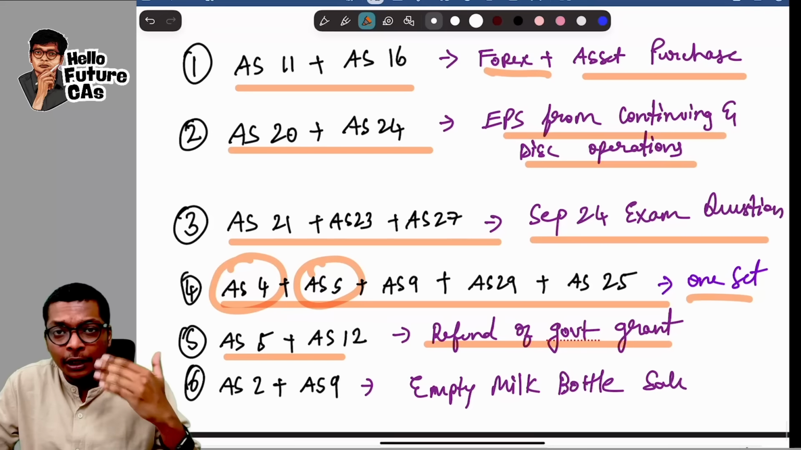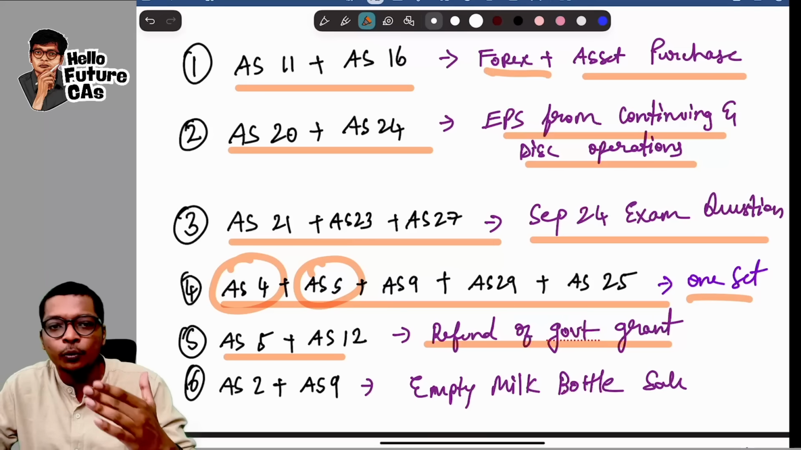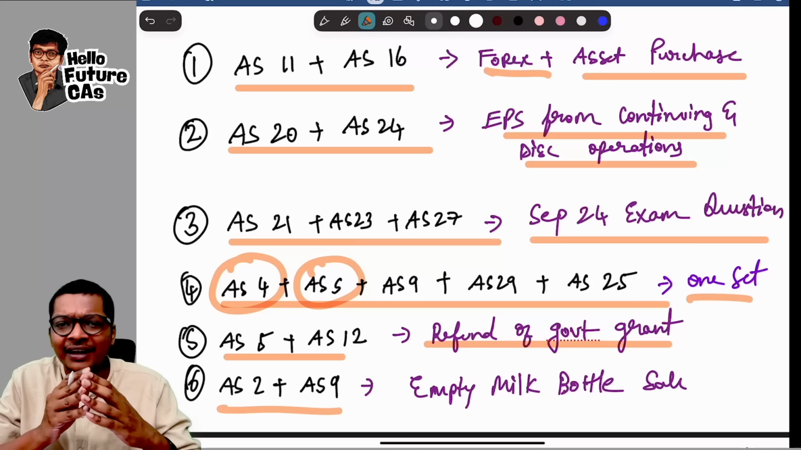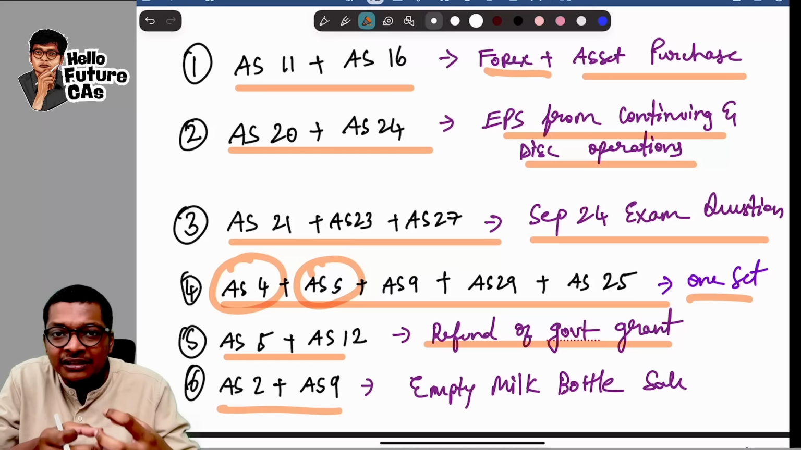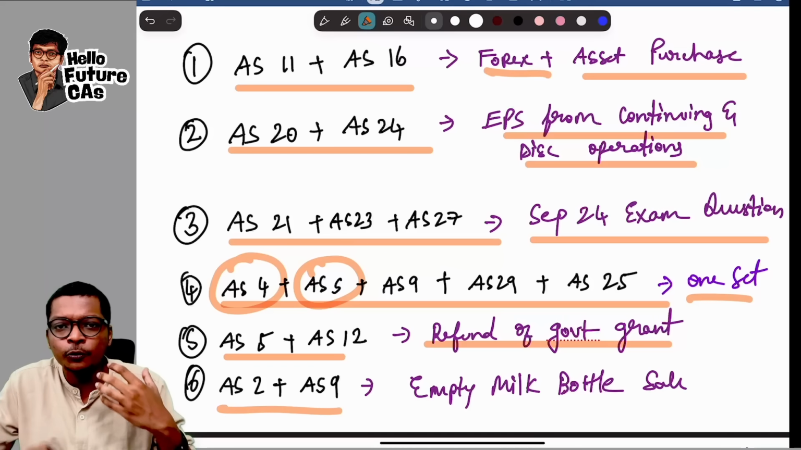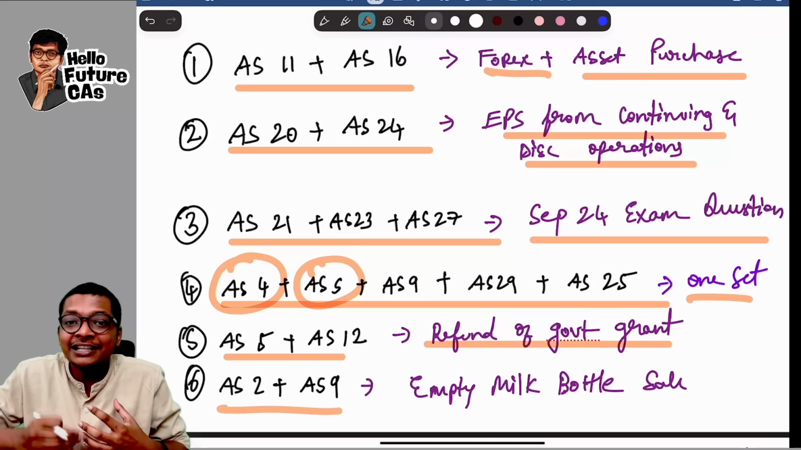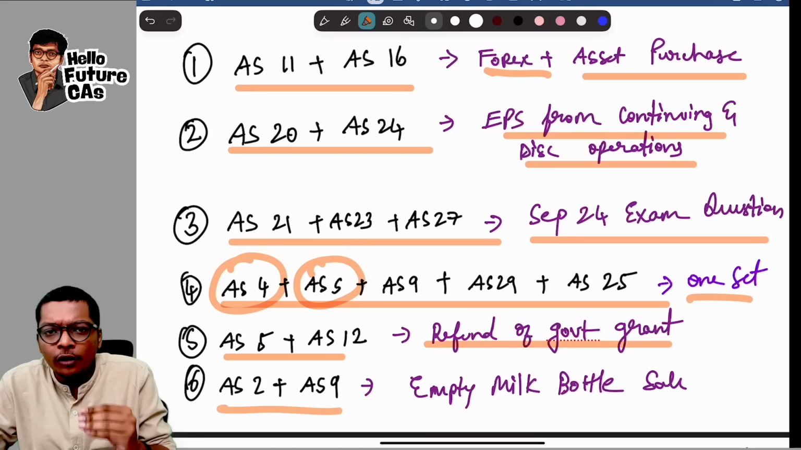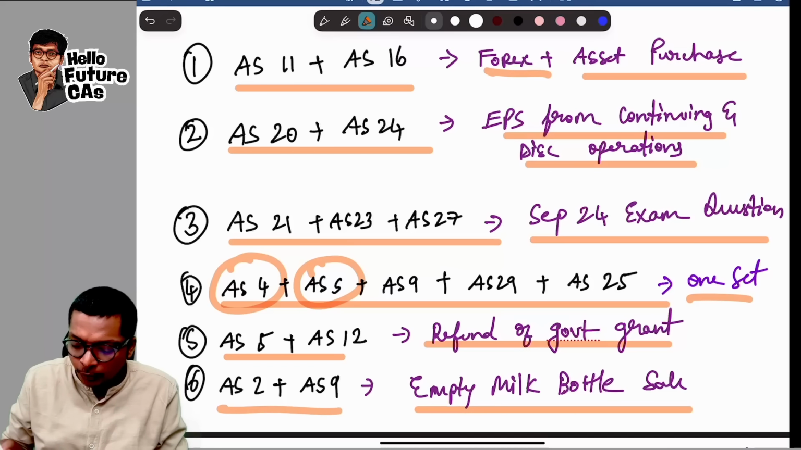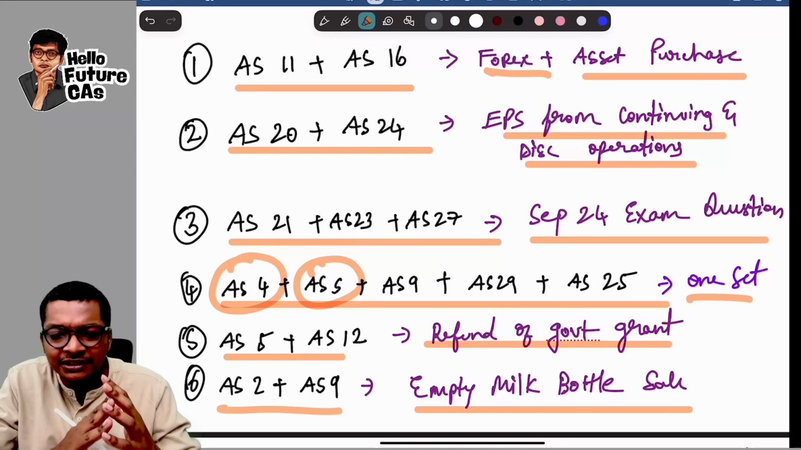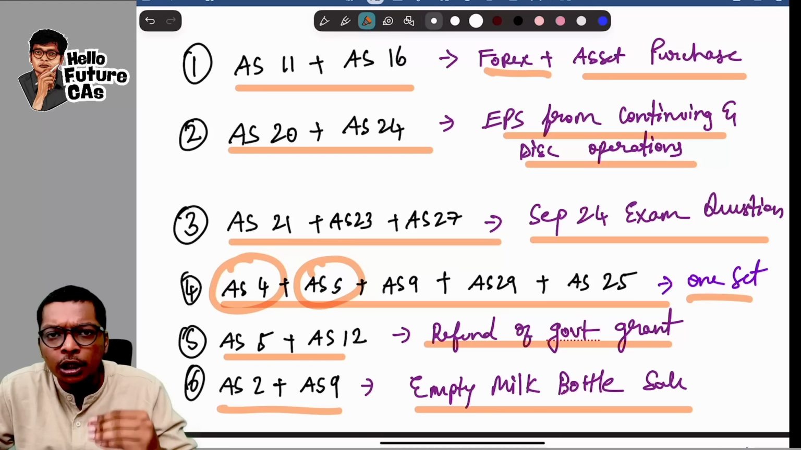Next, a few little unknown questions. AS 2 and 9: in an MTP question, in a shop there are empty milk bottles that consumers consume, and after that these milk bottles are assembled back by the company and sold. Is this inventory, or will I recognize revenue? So there is one question on empty milk bottle sale. All these types of combination questions, the difficult questions from AS, we have solved in our workout batches in the classes, guys.